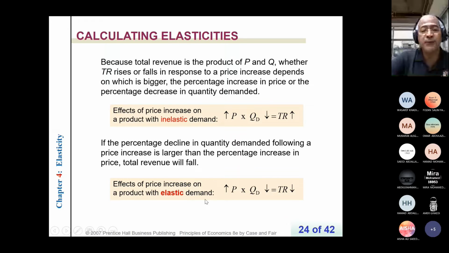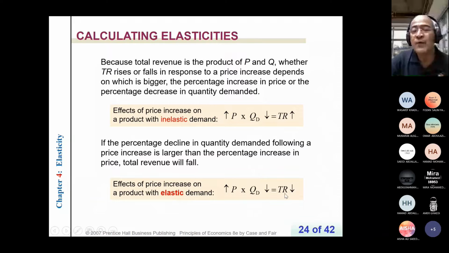For example, perfume. If the price increases for perfume, quantity demanded will decrease. Which factor is stronger? Since demand is elastic, let's say 30 divided by 10: the percentage change in quantity is 30%, the percentage change in price is 10%. The elasticity is 3, more than 1, so demand is elastic.